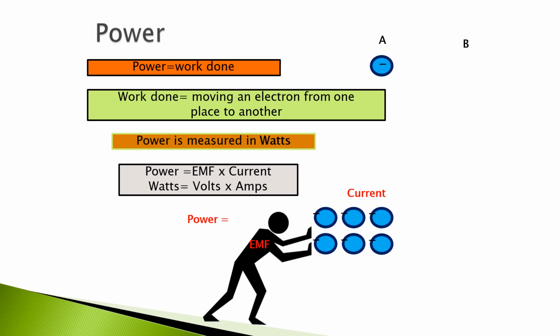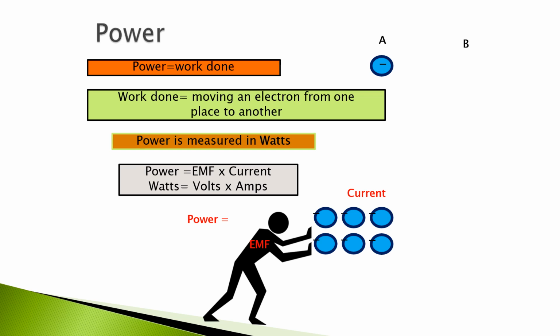Again, we know work done is moving an electron from one place to another place. If you want to shift an electron from point A to point B, some energy is required to displace this electron from position A toward position B. Power is equal to EMF into current.